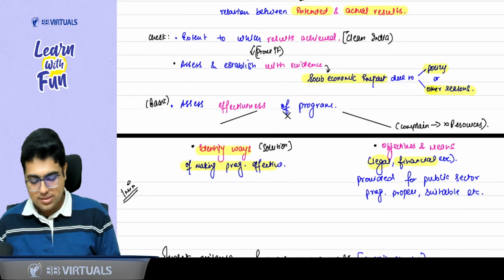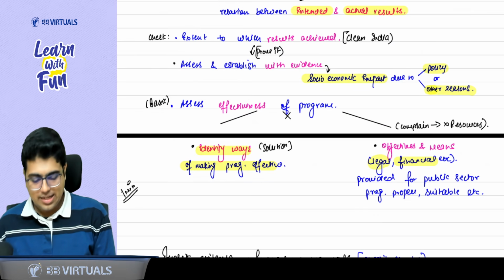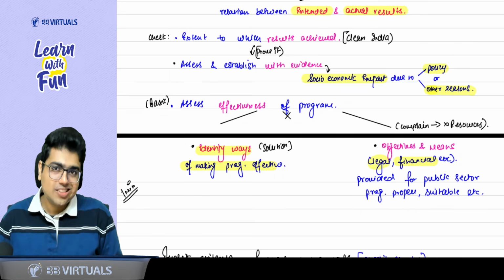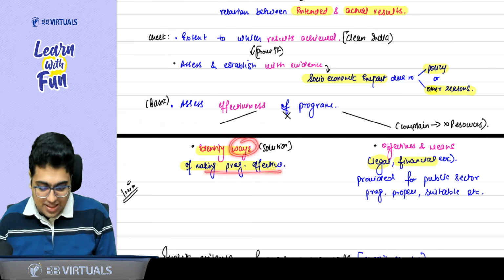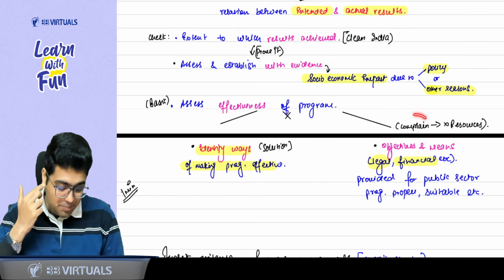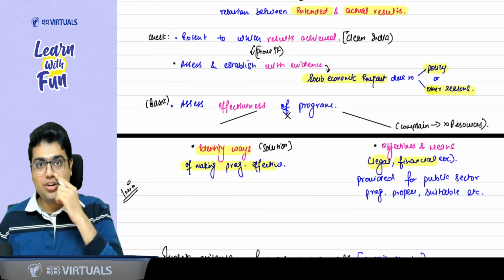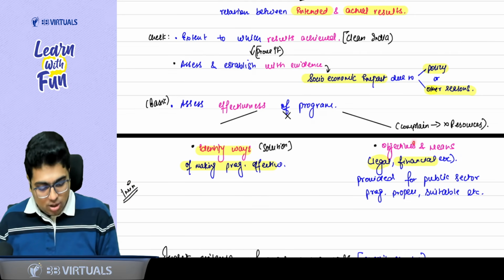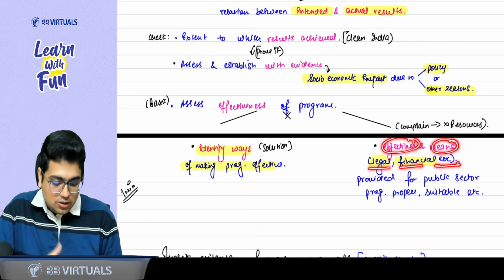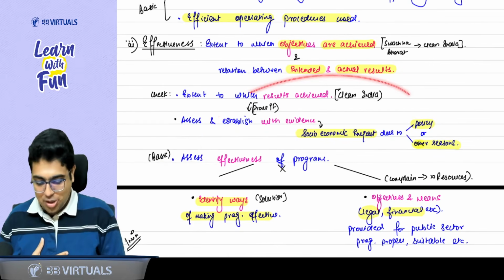Now, sir, there can be two cases. Let's say it is not effective. If it is not effective, identify the ways of making it more effective. That is the solution oriented approach. Or what we can do is complain that we did not have resources. So the last thing that you can check as a performance auditor is the objective and means, that is the resources, legal, financial, etc., which were provided for the public sector program, whether they were proper, suitable, etc. So these are your points of effectiveness.